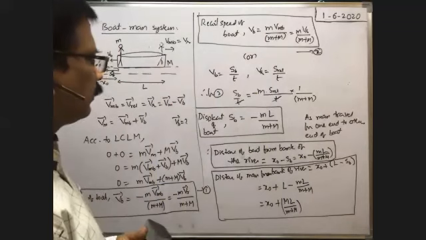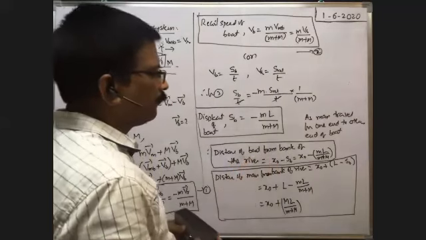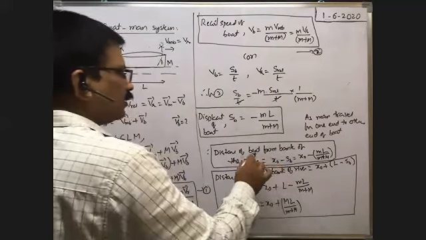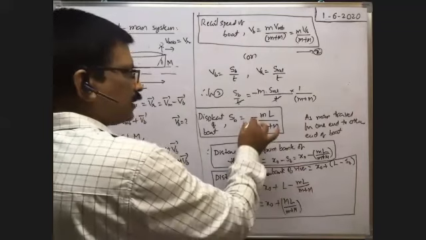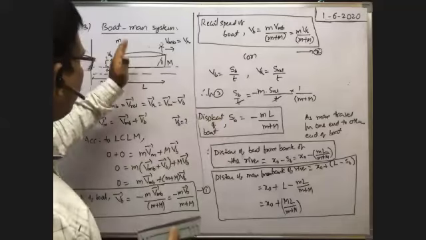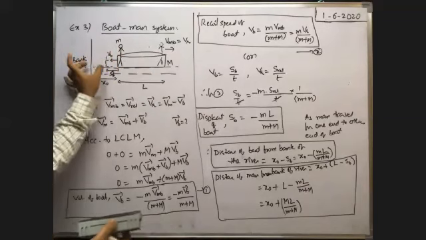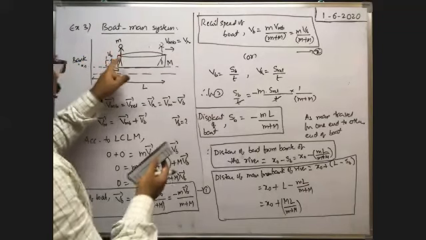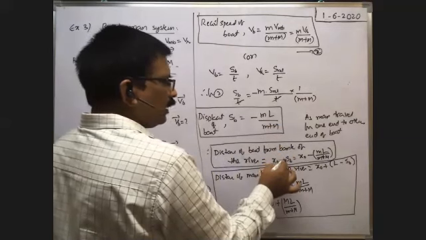X naught minus SB, no sir. Okay, SB is equal to minus ML by M plus m. Actually, the distance of the boat from the bank of the river is x naught plus SB. But SB is negative because it moved back. That's why we subtracted. As this SB is in the backward direction, this x naught minus SB is the distance of the boat from the bank of the river. Because SB is in the backward direction, meaning the boat moves backward, this negative sign represents that the boat moves backward. Because of that reason, we have considered only minus SB.